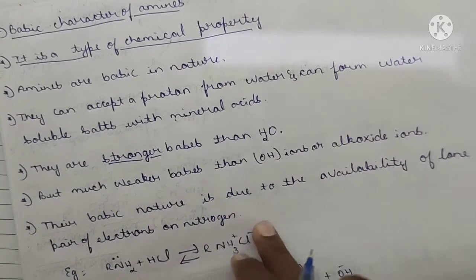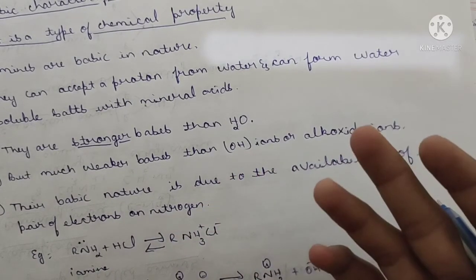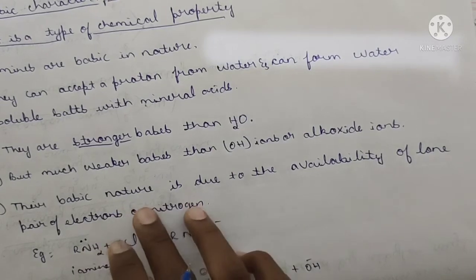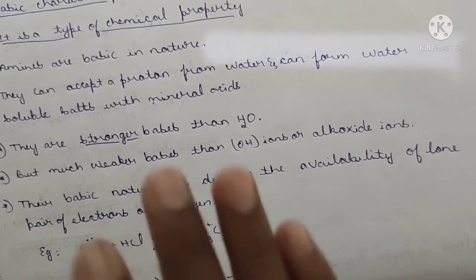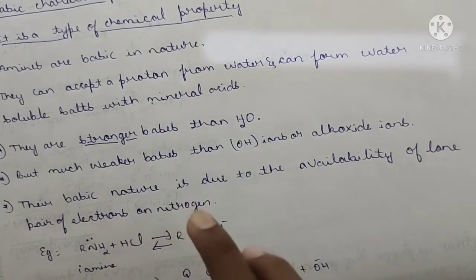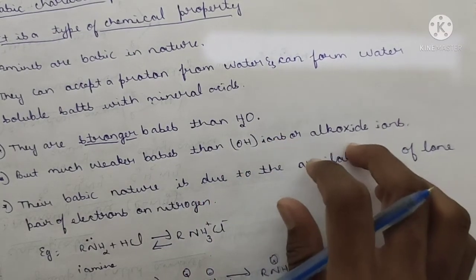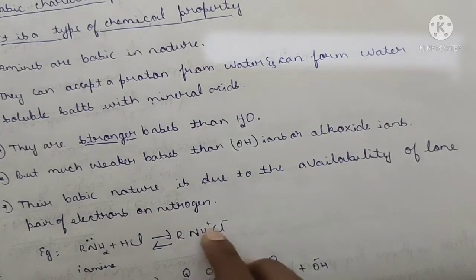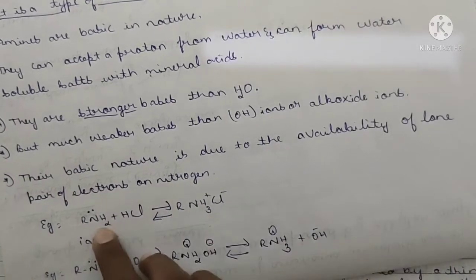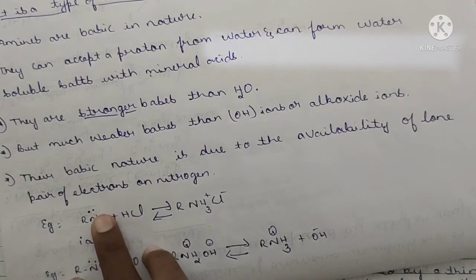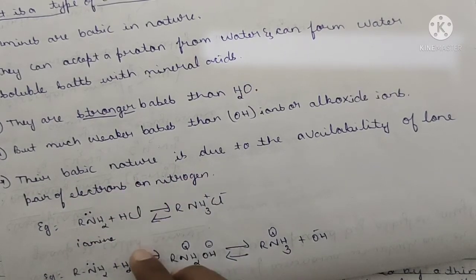Their basic nature is due to, here is the answer, why we are calling them strong bases: the basic nature is due to the availability of the lone pair of electrons on nitrogen. This is the main spirit of this nitrogen. Because nitrogen carries a lone pair of electrons, due to that they are stronger bases than water. See here, you are observing 2 dots on the N. These dots are not simple dots, they are lone pairs. One lone pair is present on top of the nitrogen.